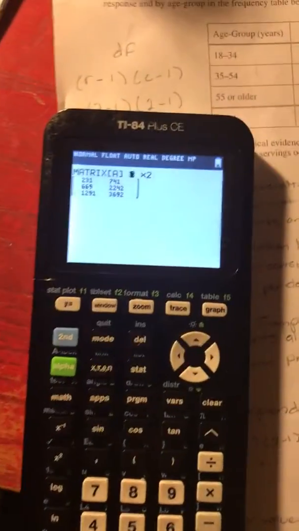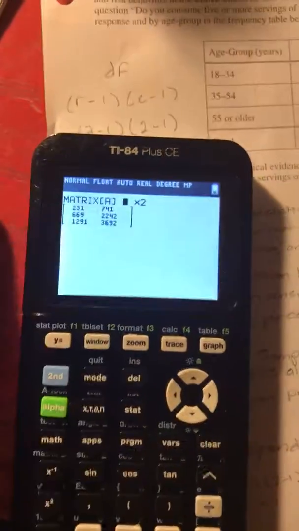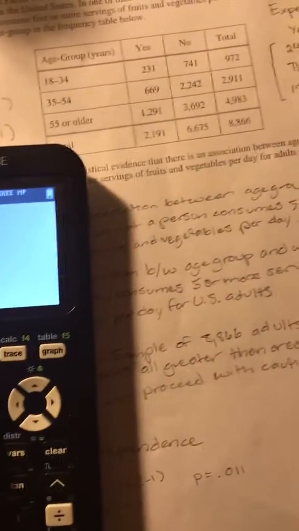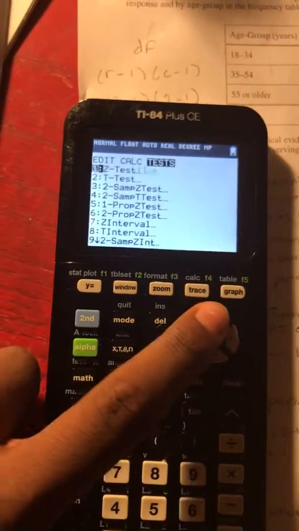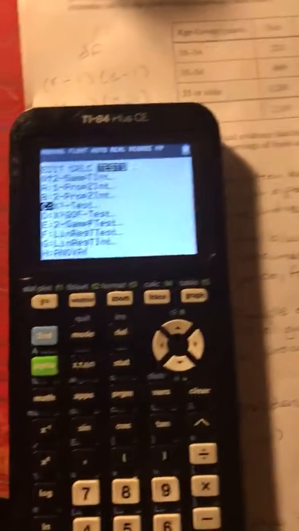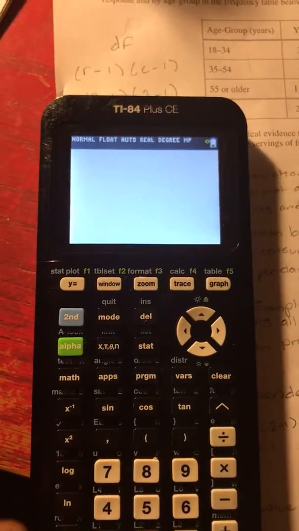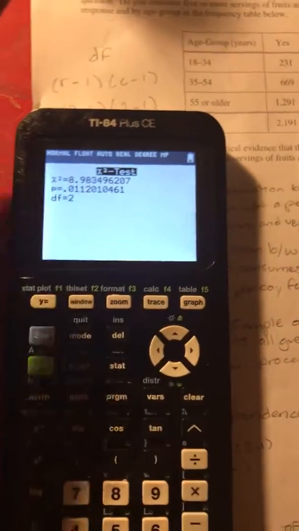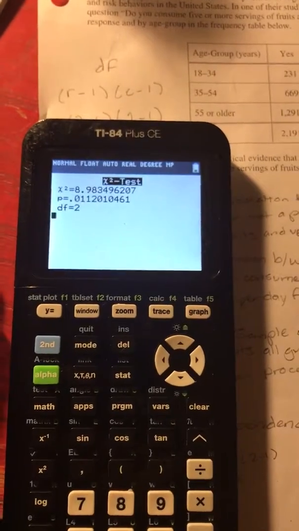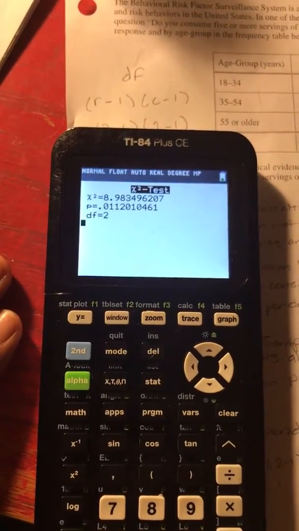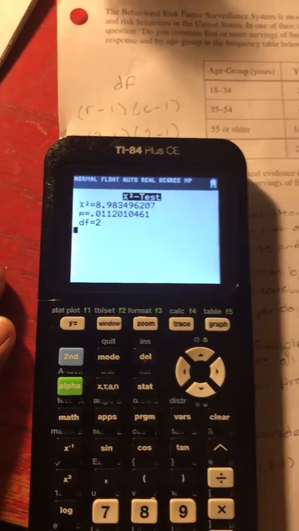I put the observed values in the matrix, and that way I did the chi-square test, using stat. And so our chi-squared value is 8.98, our p-value is 0.011, and our degrees of freedom is 2.